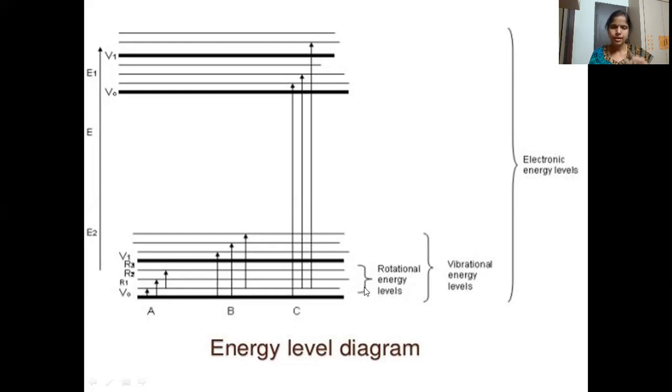The energy difference between the rotational energy levels is very small. That is the reason transitions between the rotational and vibrational energy levels take place when the sample is irradiated with IR. And what is the frequency of IR?